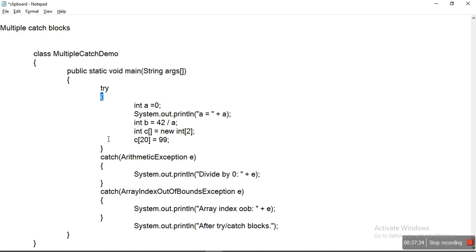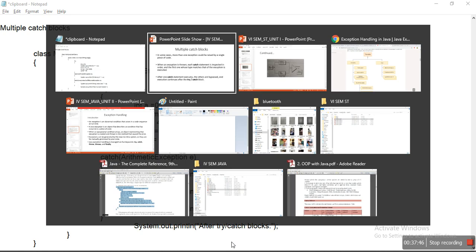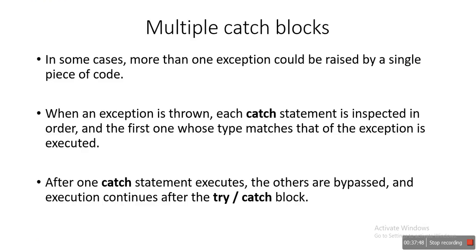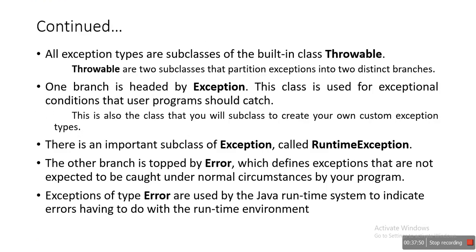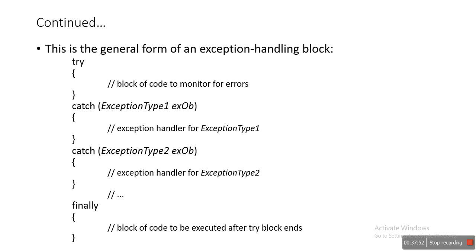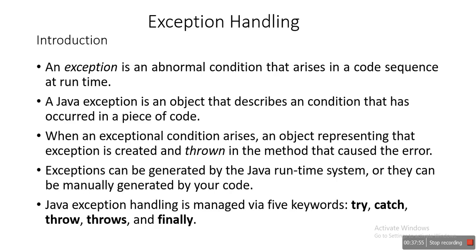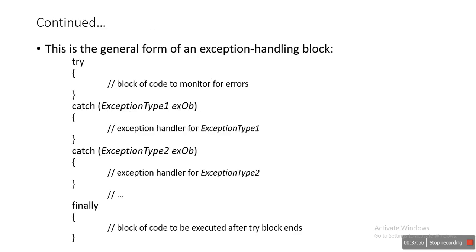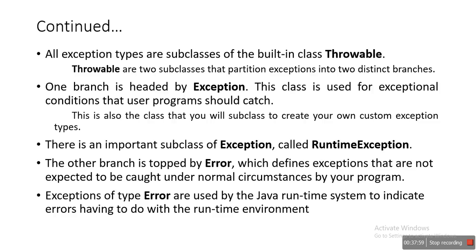This is how to use try and catch blocks. One try block, and we can have multiple catch blocks, not just two, more than two. You can have any number of catch blocks. This is all about how to handle exceptions. This is a very important unit, the exception handling.